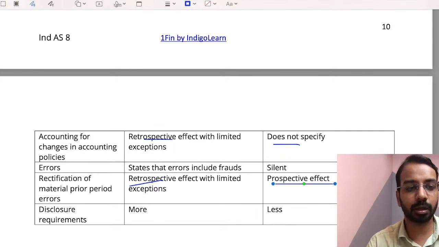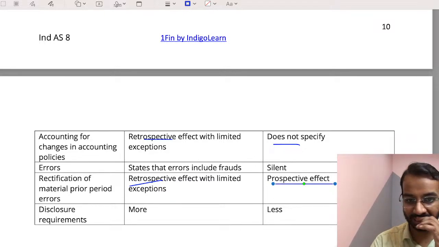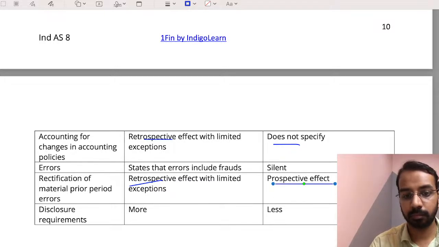Do you have any questions, or otherwise we'll take a few questions from the study material for our better understanding. I would also want to showcase a report, an annual report.